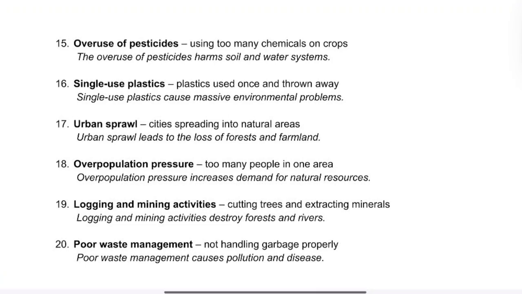16. Single-use plastics is the plastics that are used once and thrown away. Example, single-use plastics cause massive environmental problems. 17. Urban sprawl. It is when cities spread into natural areas. Example, urban sprawl leads to the loss of forests and farmland.